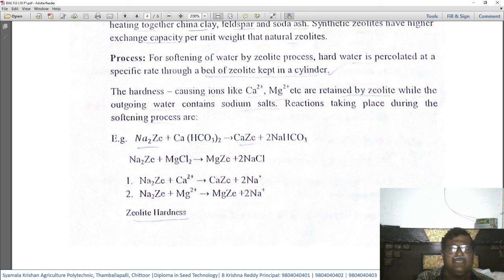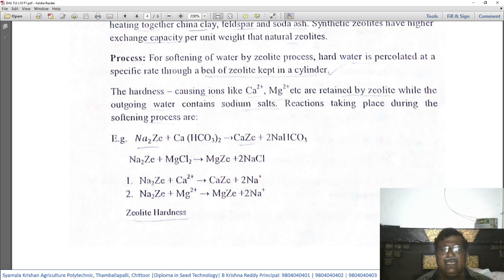Na2Ze, sodium zeolite, plus calcium ions gives rise to calcium zeolite plus 2 sodium ions. Sodium zeolite plus magnesium ions Mg2+ gives rise to magnesium zeolite plus 2 sodium ions.